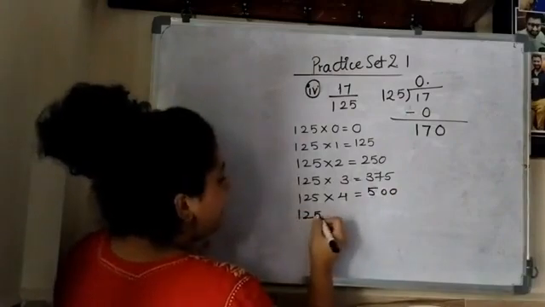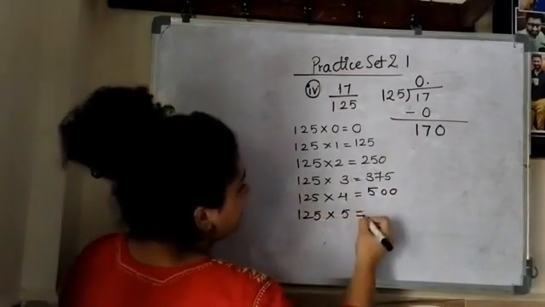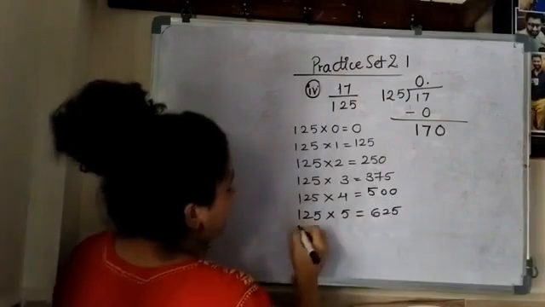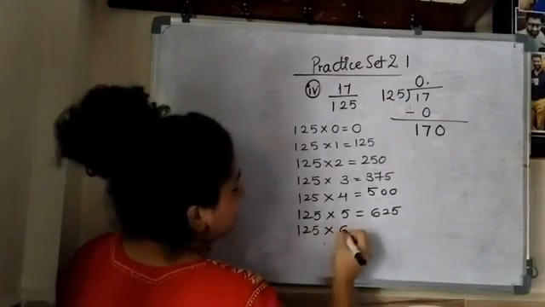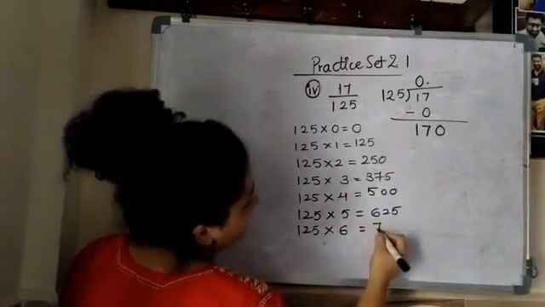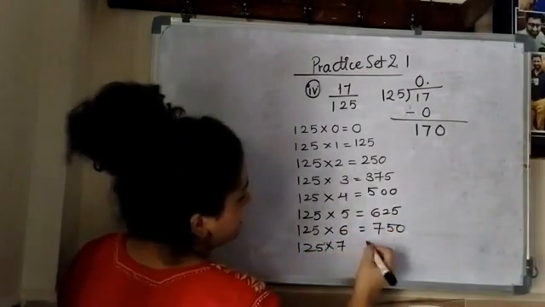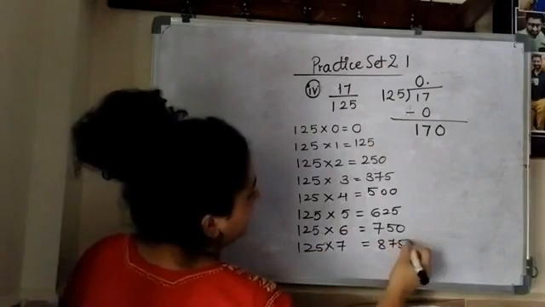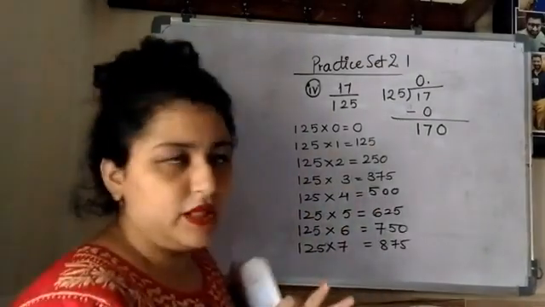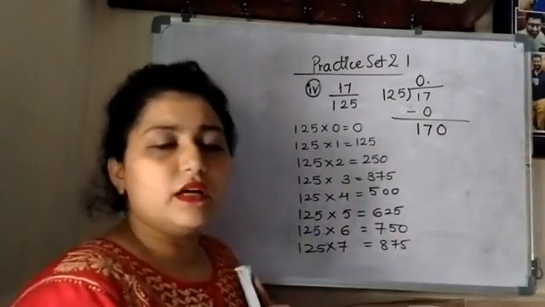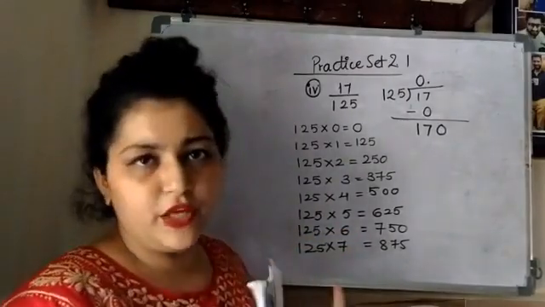Okay, 125 fives are 625, 125 sixes are 750, 125 sevens are 875. Okay, till this I am taking now. Afterwards we will take the further numbers if required.